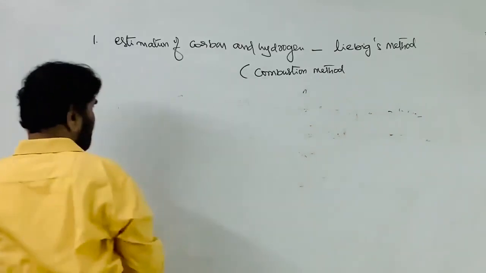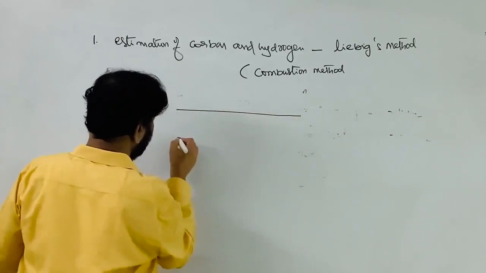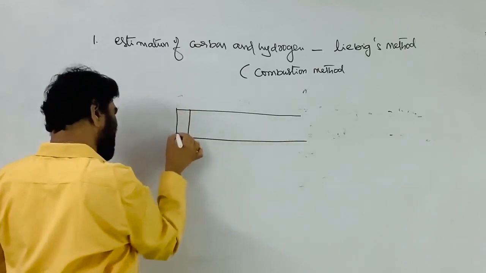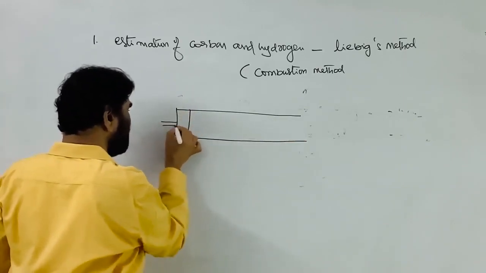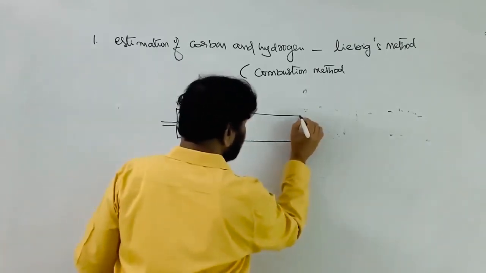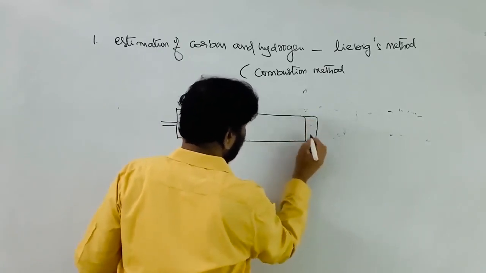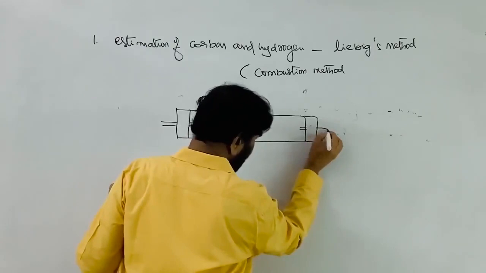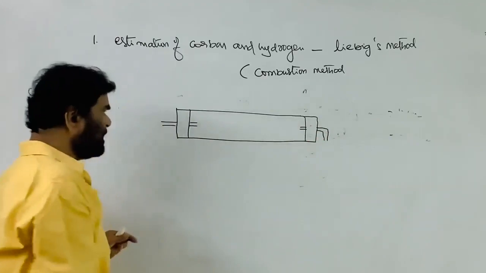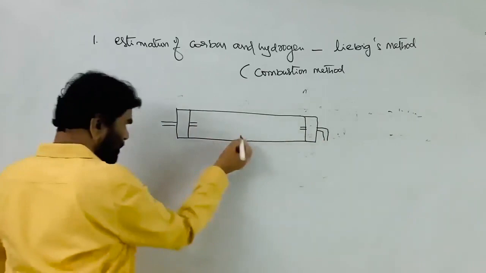See here, what they do is they take a combustion tube. It is an apparatus where the combustion, the burning, the oxidation of the organic material is conducted, and it is called the combustion tube. It is a tube-like device with a cork fitted at both ends. This is the combustion tube.